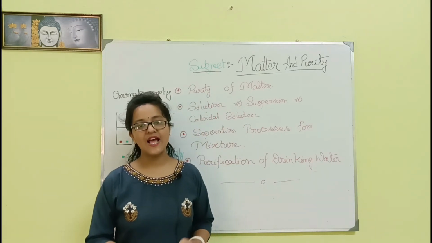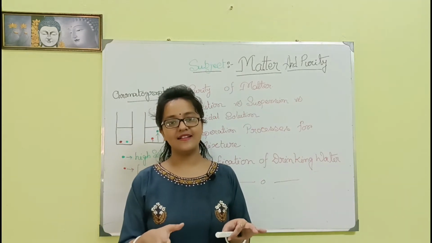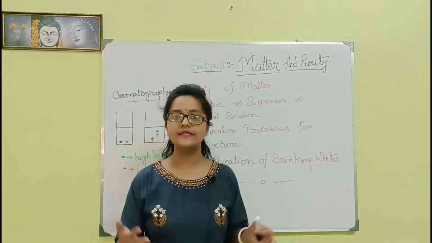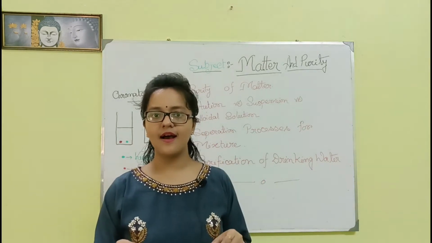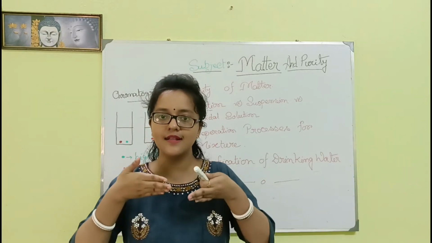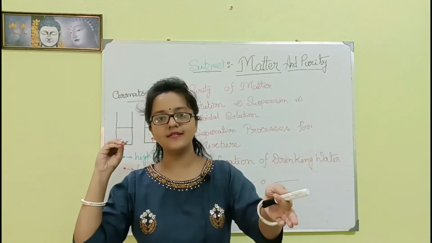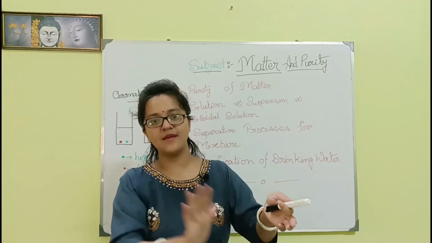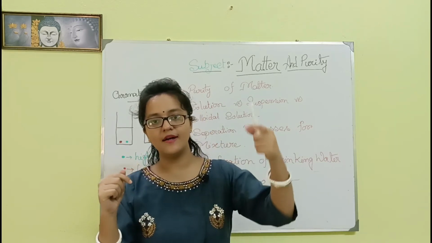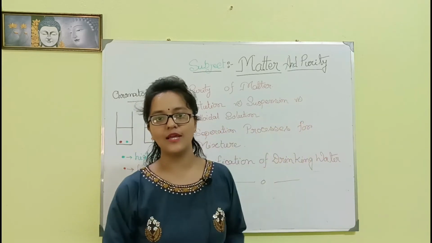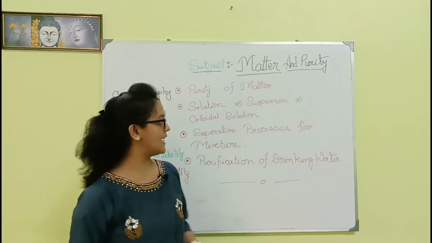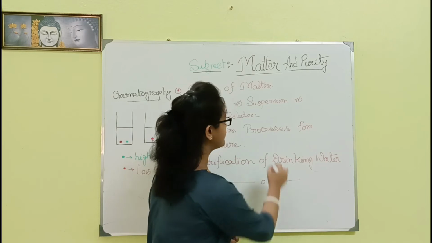Okay. Then first of all, we should know the Tyndall effect. What is the Tyndall effect? When light is used in a specific type of solution, the particles in the solution are large enough to scatter the light beam. Okay, I will show you with a specific diagram.